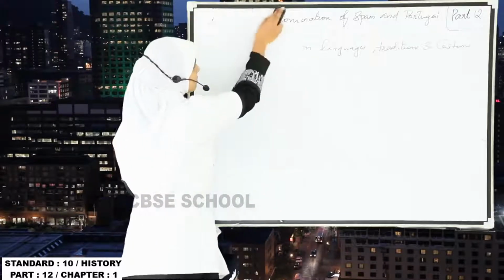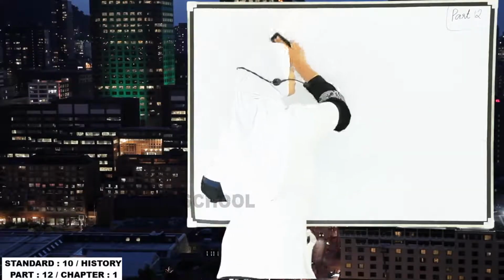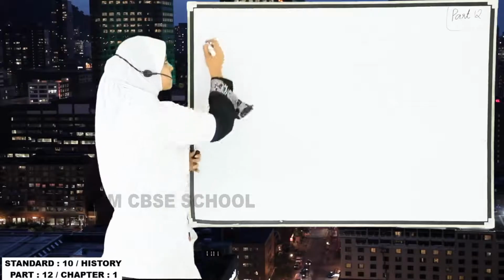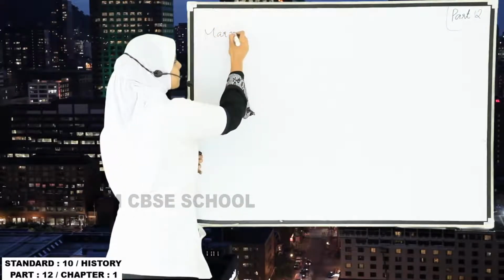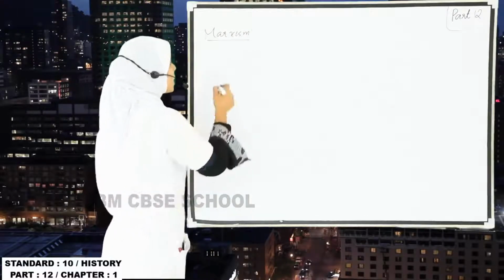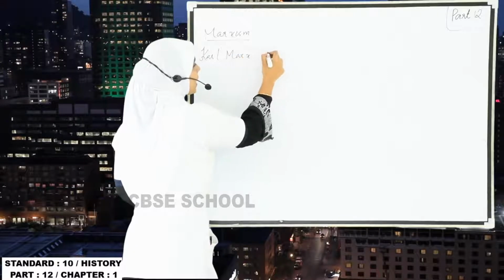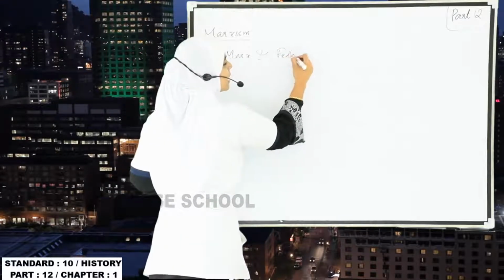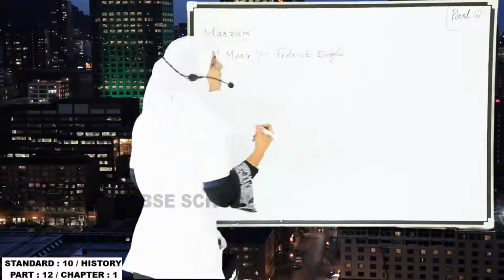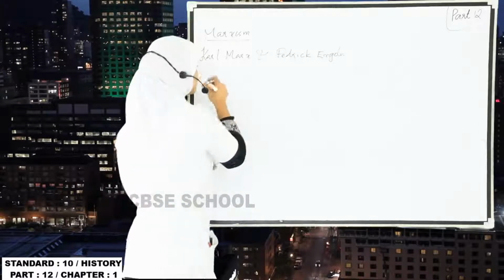And then we have discussed the Russian Revolution. In the Russian Revolution, I have discussed a term, that is Marxism. And who were the founders of Marxism? It was Karl Marx and Friedrich Engels. And in the Russian Revolution we also studied a topic, that is Bloody Sunday.